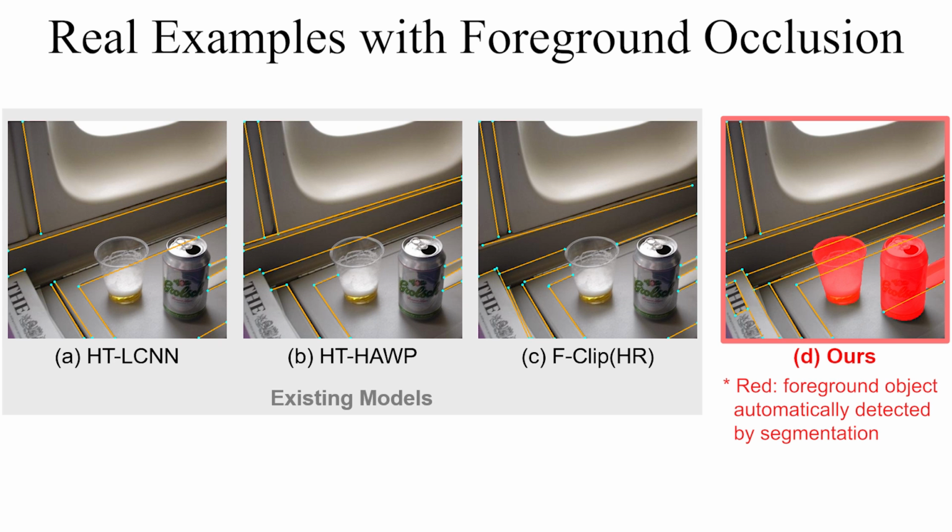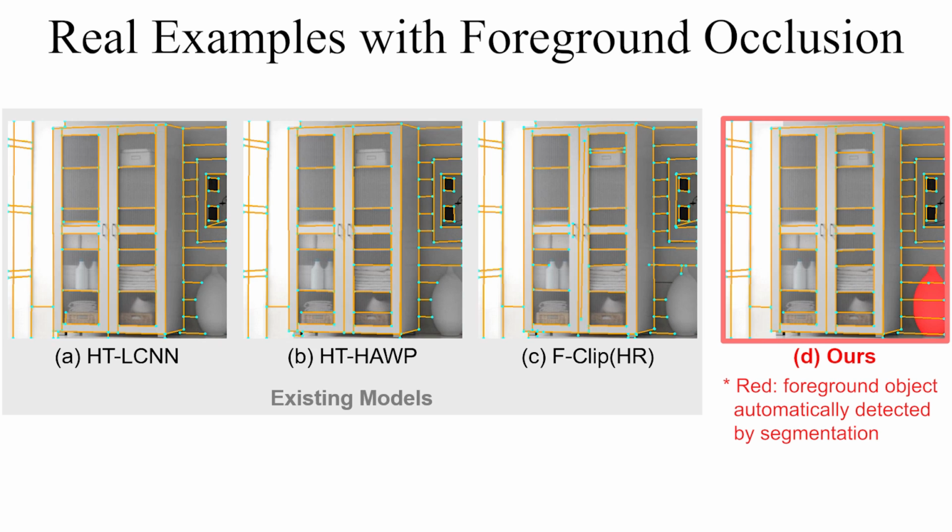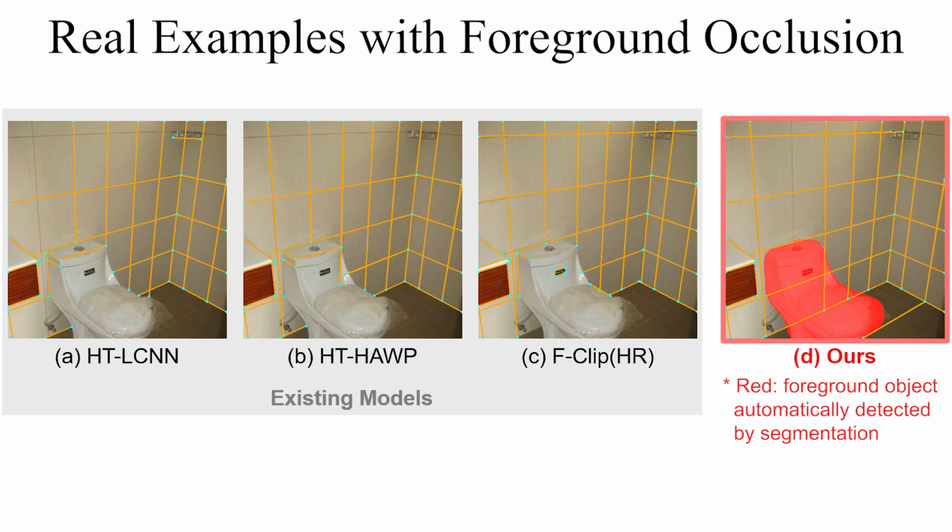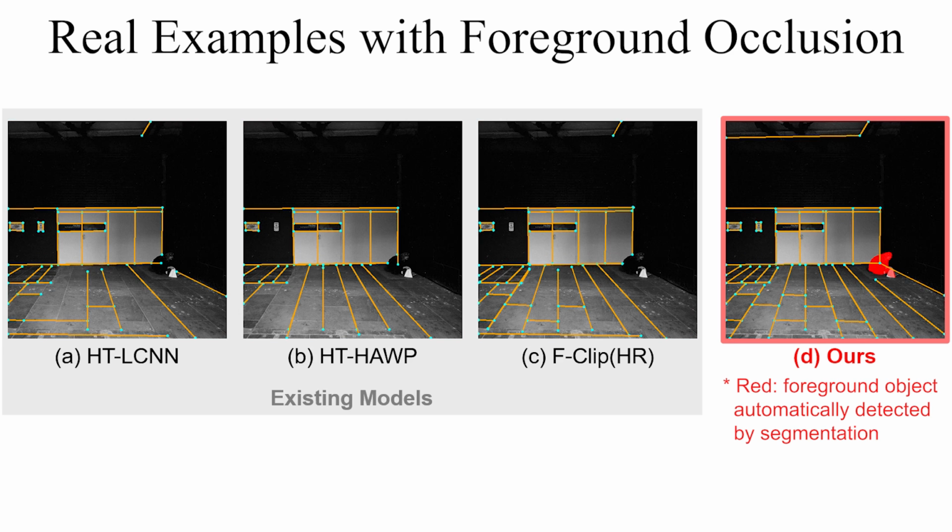Let us show some real-world examples where the scene is occluded by a significant foreground object. Here, we created a mask of the occluded region by using panoptic segmentation, as shown in red on the image, and applied it to our model. Existing models may fail to detect wireframes across the foreground region in the photo. Unlike existing models, our model detects wireframes across the occluded region robustly.